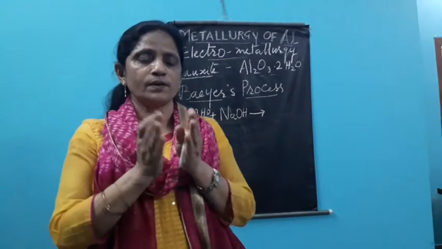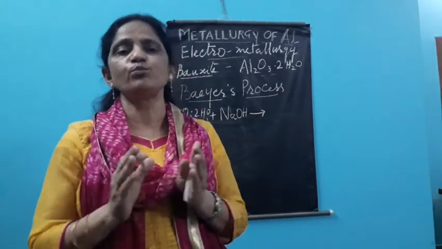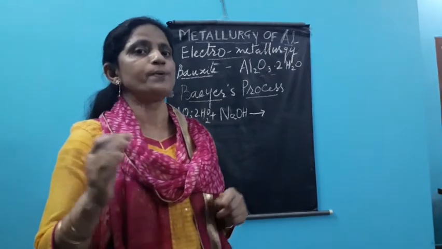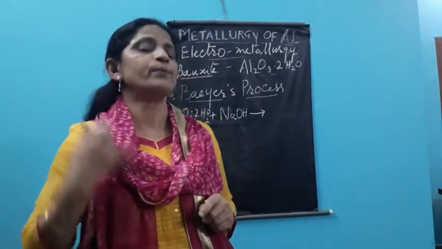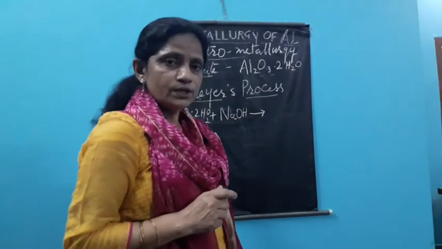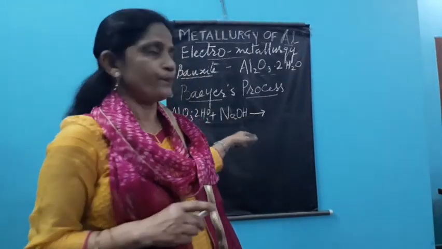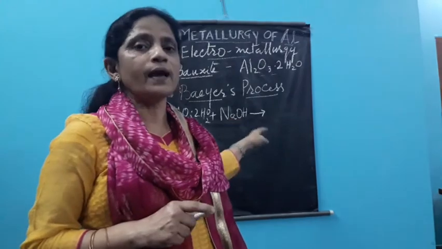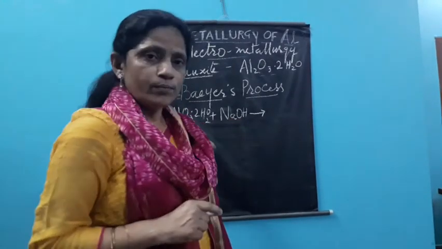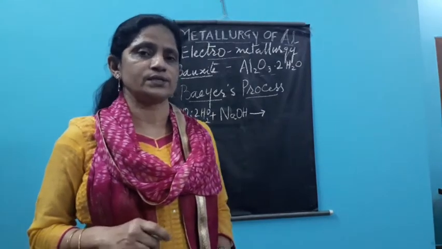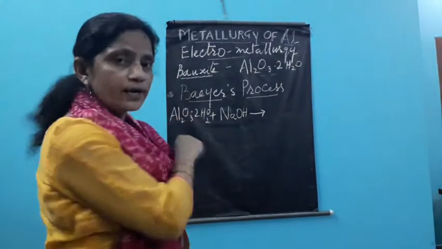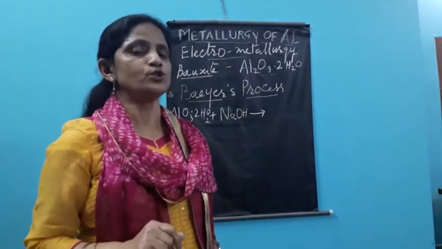So here the word amphoteric is to be used. Clearly it should be mentioned, because these are the direct questions which are asked by the board, and so each and every line should be known to you. So here, being amphoteric, bauxite or the aluminium oxide dissolves in NaOH, whereas being non-amphoteric, impurities do not.